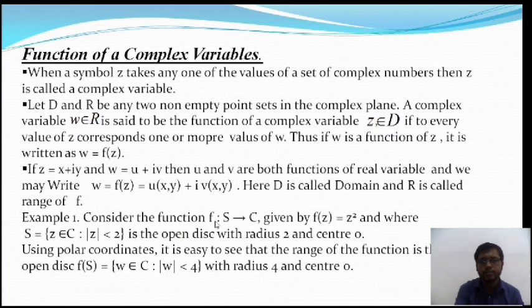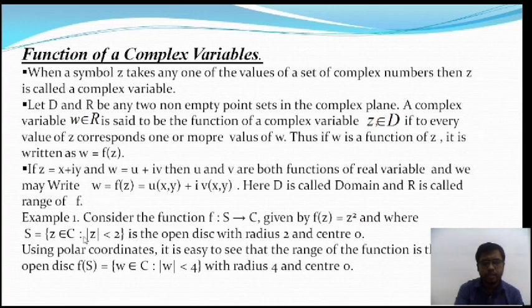Consider the function f such that S to C. So S is the set of complex points. This is the domain set, and C is the range set, and f is the function. The relation connecting domain and range is given by f of z is equal to z squared. Okay, so S is the domain set, and S is actually the circle whose center is at the point 0 and radius is 2.